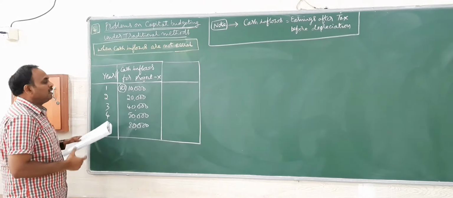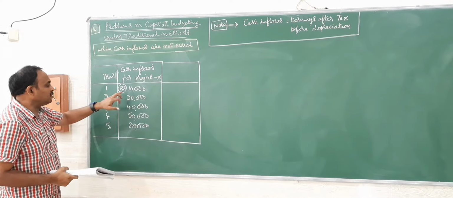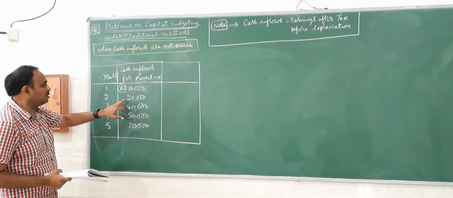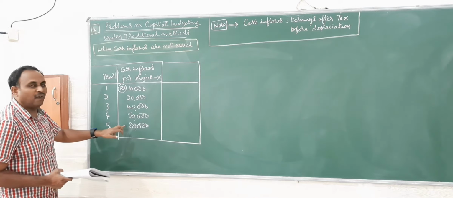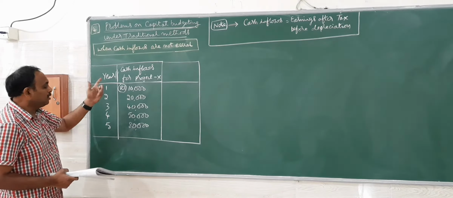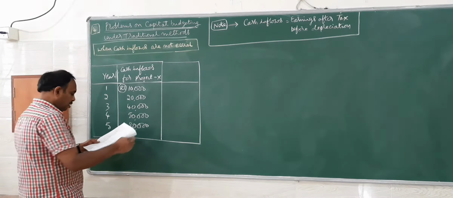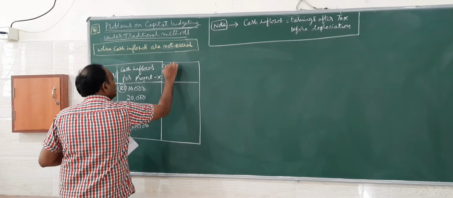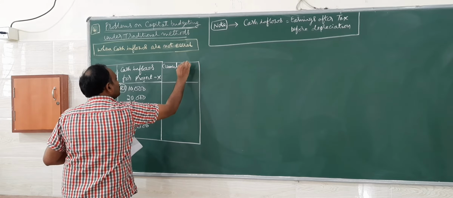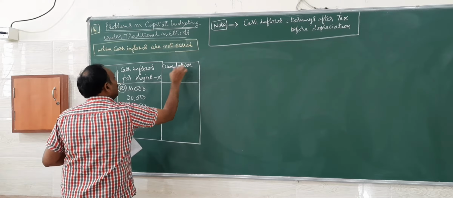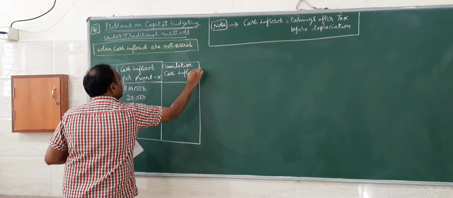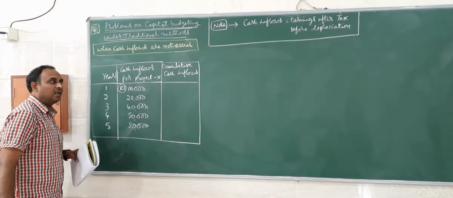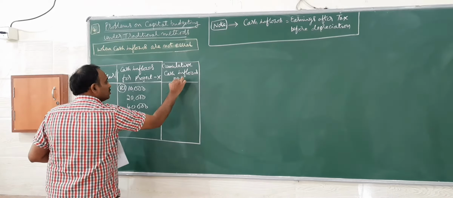So now when cash inflows are not equal, as you can see here, first year is 10,000, then 20, then 40. So it is increasing year after year. For 5 years they have given the information. Now we have to go for adding these cash inflows. We call it cumulative cash inflows.